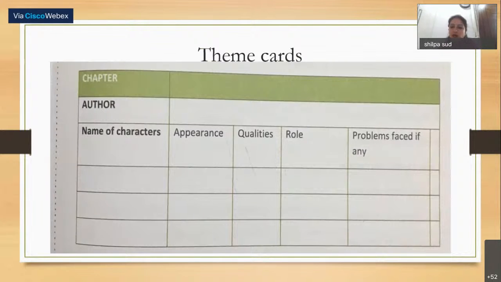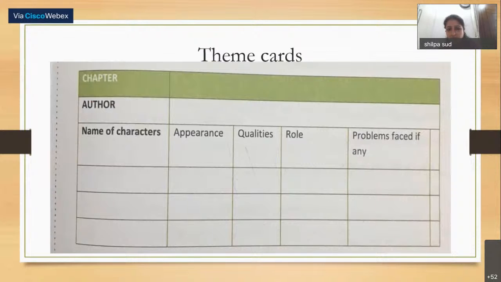Sometimes the age is given, sometimes the year of birth. Whatever information is given, they can write it here. Like in the chapter Necklace, Madame Loisel is explained, how she was earlier and how she appeared later on.